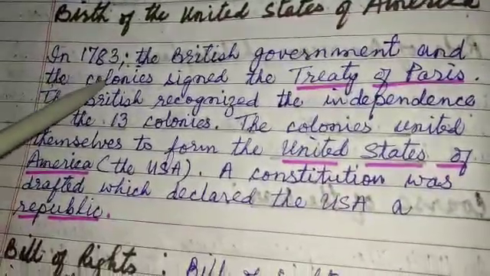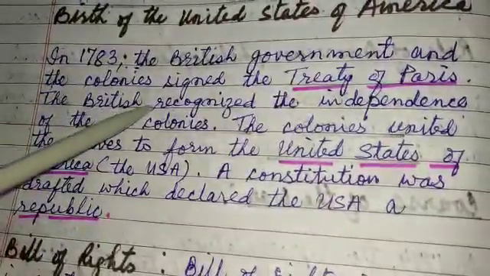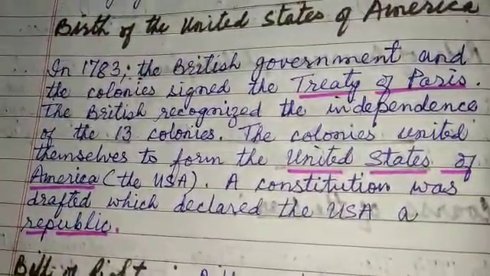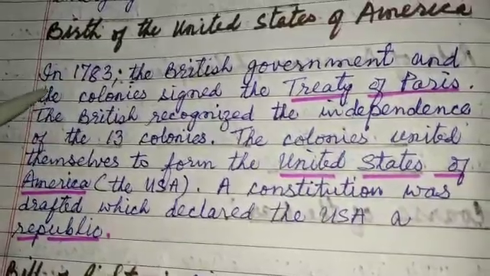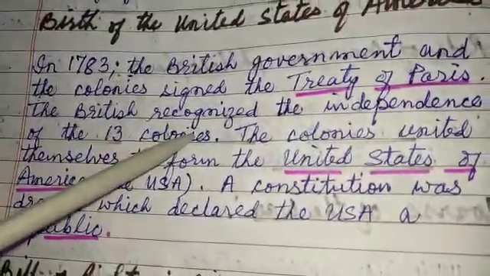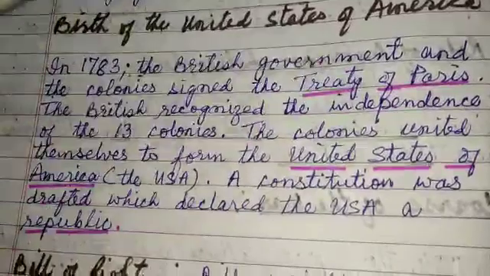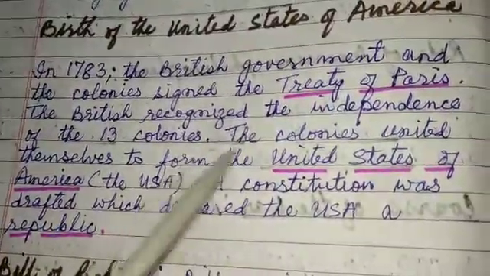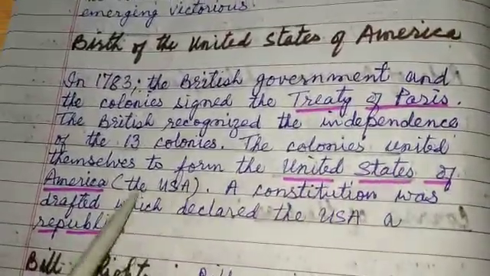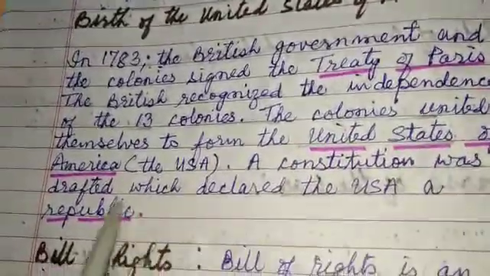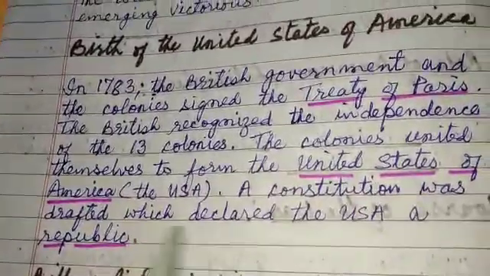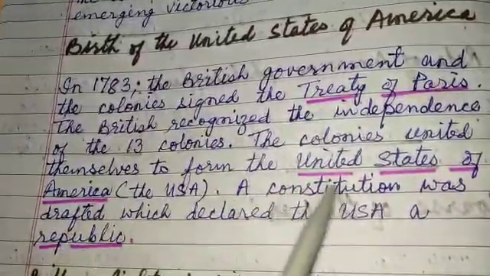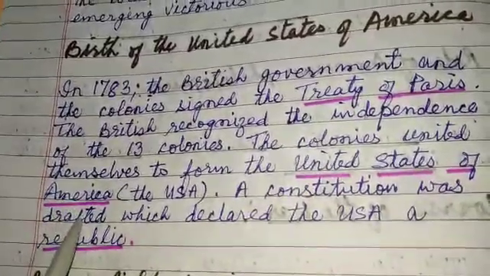In 1783, the British government and the colonies signed the Treaty of Paris. After the war came to an end, a treaty was signed between the colonies and the British government. According to this Treaty of Paris, the British recognized the independence of the 13 colonies. The colonies united themselves to form the United States of America. All these 13 colonies put themselves together to form a new country, and that came to be known as the United States of America.